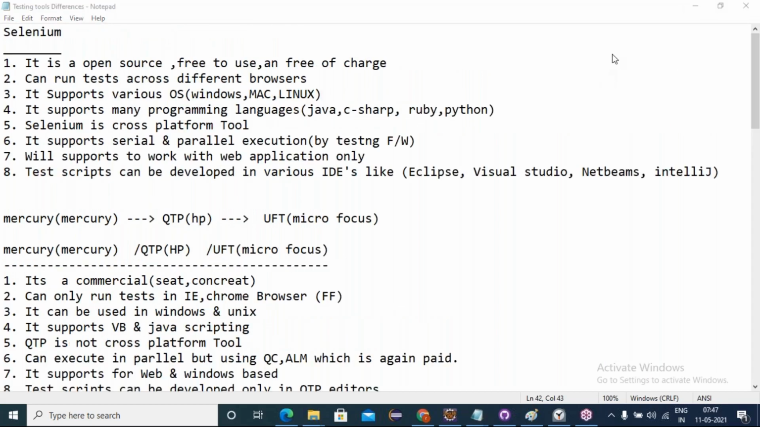Now let's start our session, installing all the components in your system right now.